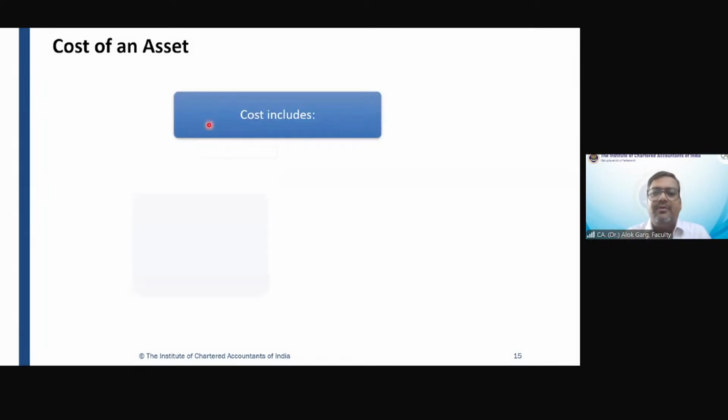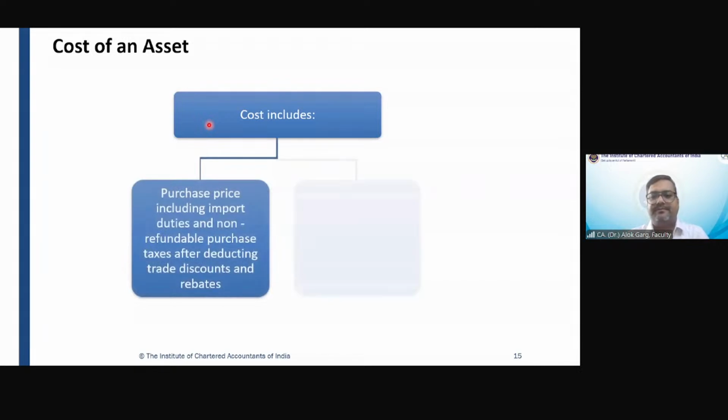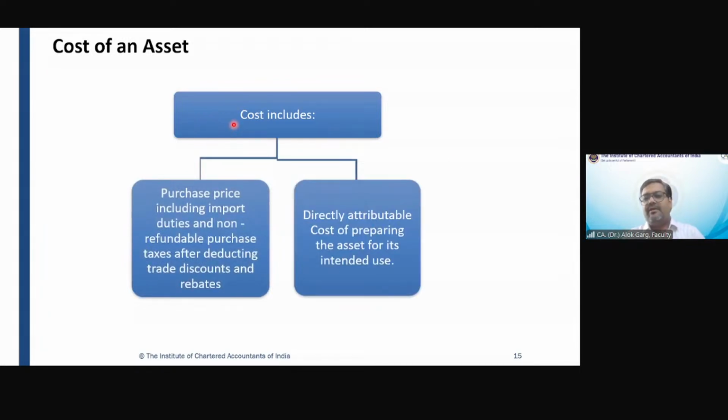So let's talk about separate acquisition. You remember when we were discussing PPE, property, plant and equipment, I showed you the same diagram, which has 3 legs, 3 parts. I told you PPE has to be initially measured at cost.